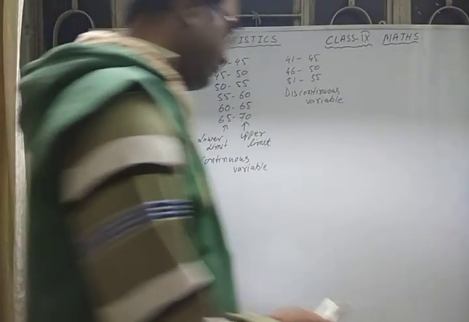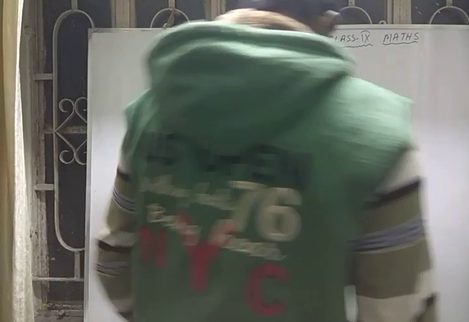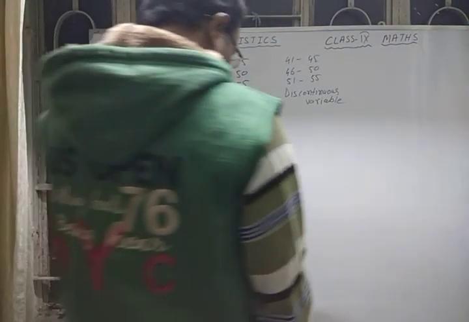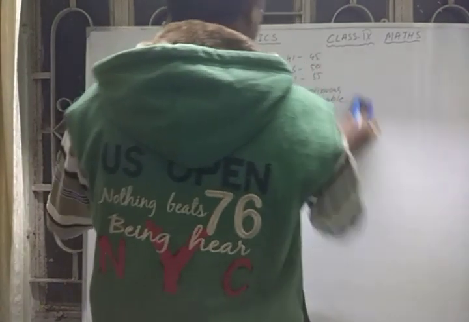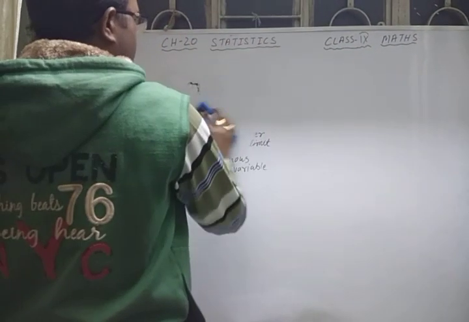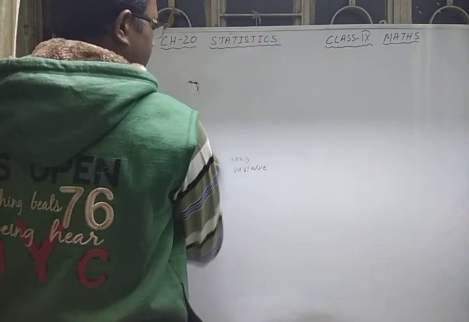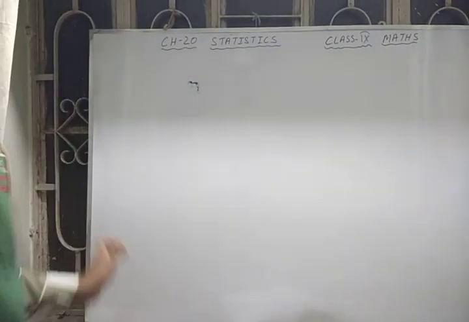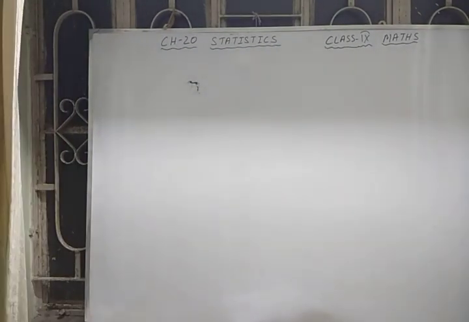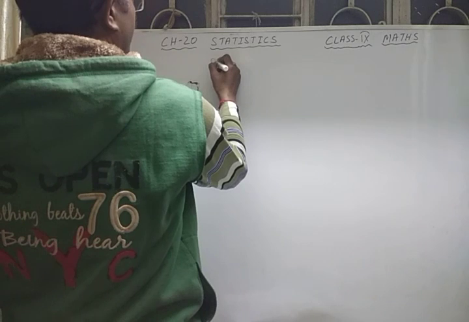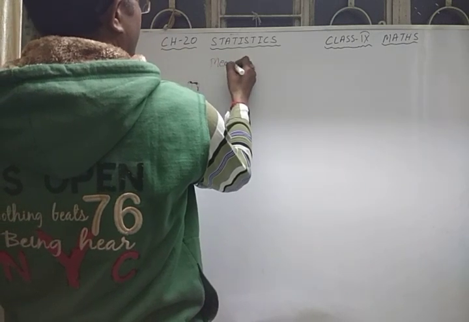What is mean? That is also something you have done in your previous class. Mean means the average. First of all, the main concept of this chapter that we have to do is the mean. So what is mean?